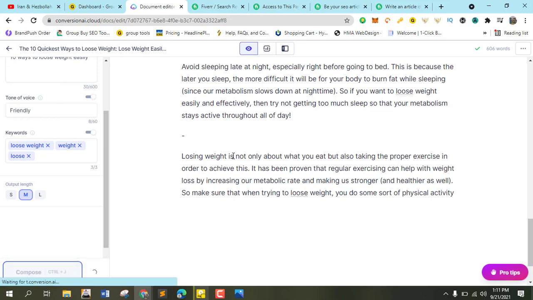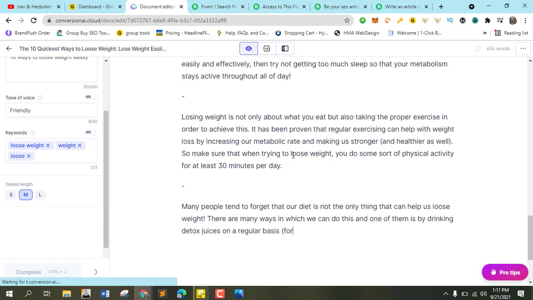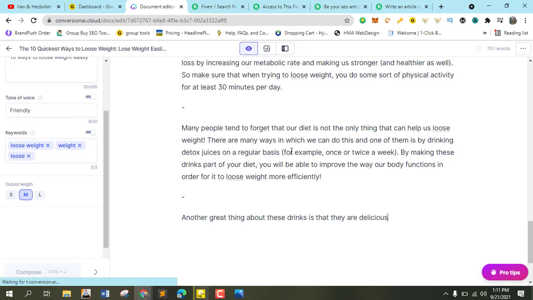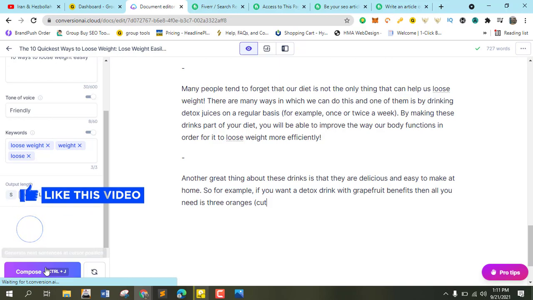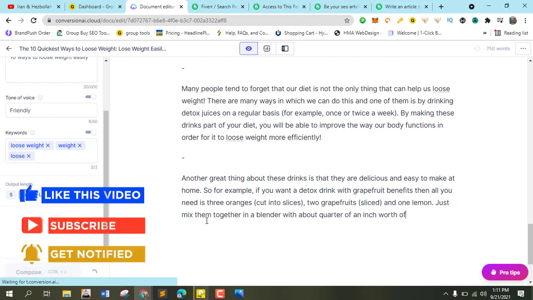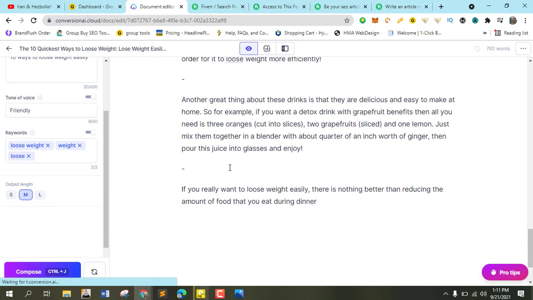Let's go for this. We're already at 600 words and we need more. Keep writing it for us, which makes it easy for us. Okay, already at 700 words.